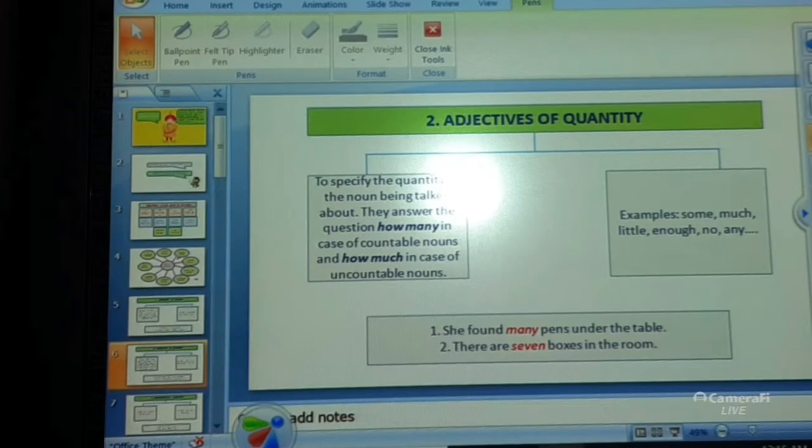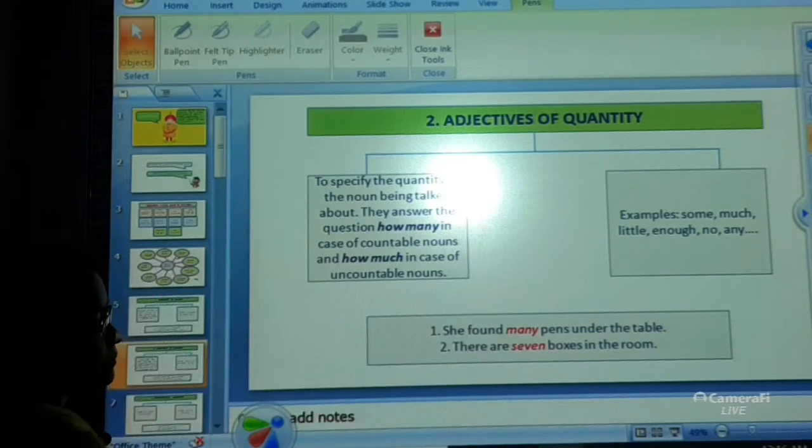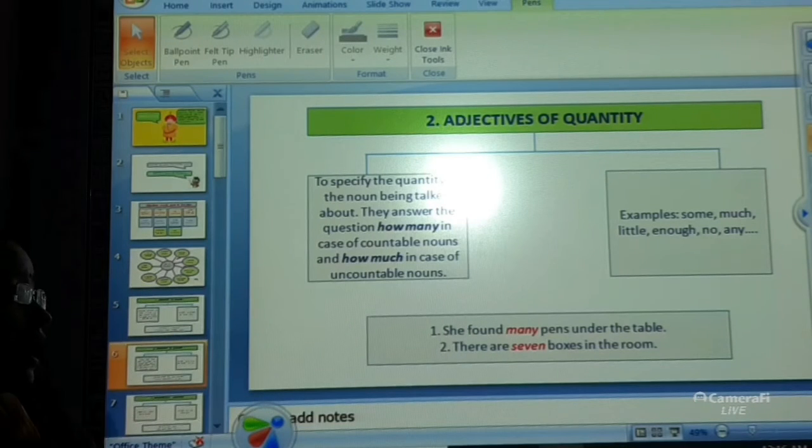Now, your question will be, how will we understand what is an adjective of quantity? When you are talking about any quantity of a noun, that time we ask either how many, if it is a countable noun, or how much, if it is an uncountable noun. For example, she found many pens under the table. So, she found how many pens under the table? Many pens.